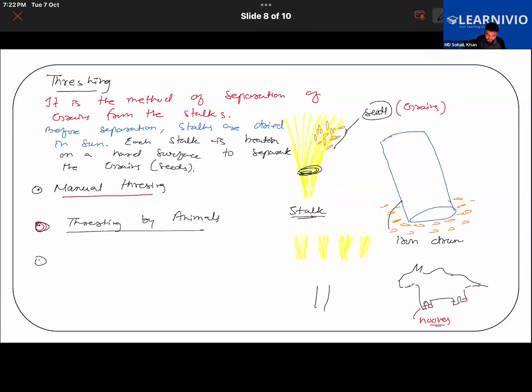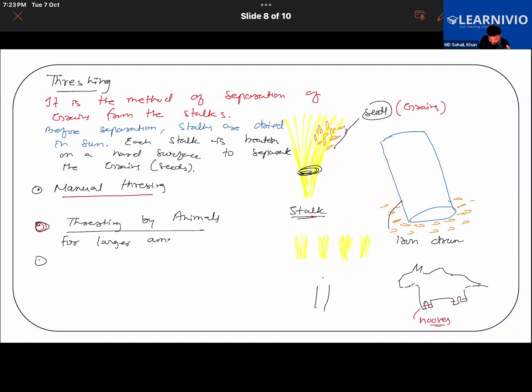Due to the weight, the grains will be separated. Also with the help of their hooves, the grain will come out of its coat. We have seen that rice is found in a coat that is called a seed coat. When the animals walk over it, the rice will be separated from the seed coat also.